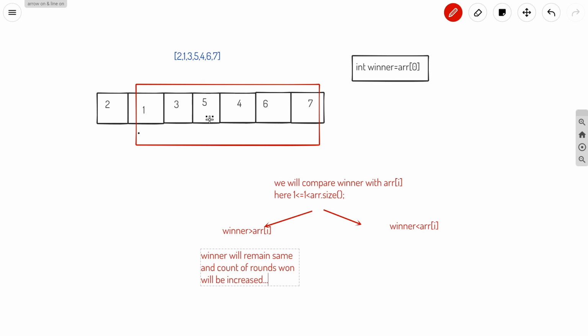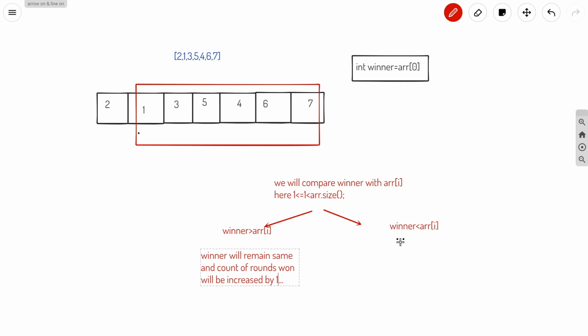So if initially 5 has won one round, and we compare 5 with 4, it will win one more round, so the count of rounds won will be increased by 1.